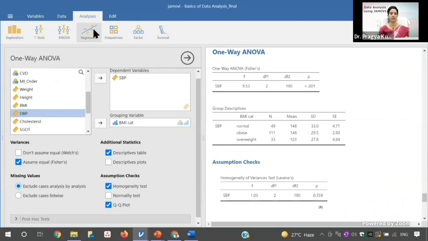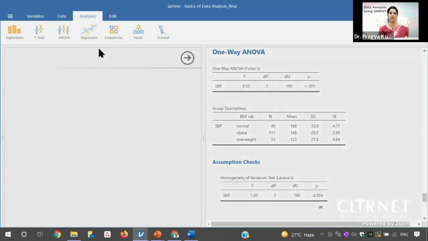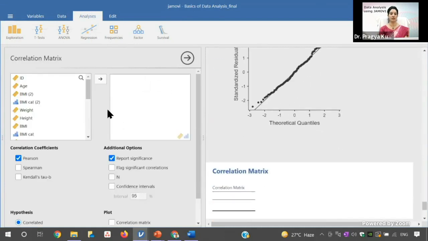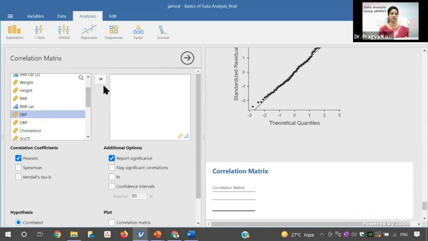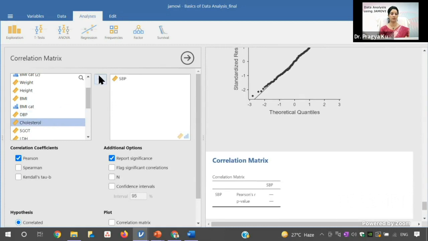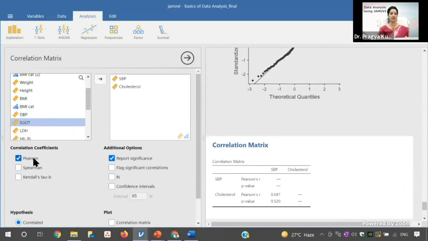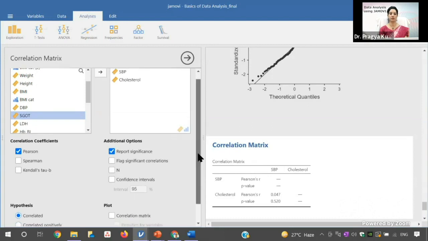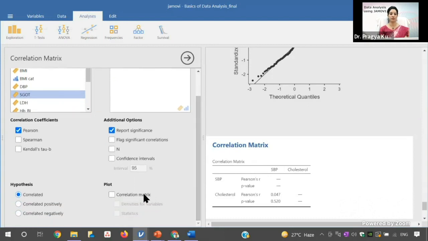So for correlation, click on this regression. You can see there is an option of correlation matrix. So in this correlation matrix, right now I'm only moving two variables. So maybe I'll move the SBP and cholesterol. Right now I'm only checking with the two variables. Here automatically clicked is the Pearson correlation, which we do when the data is normally distributed. So you can check with the correlation matrix.